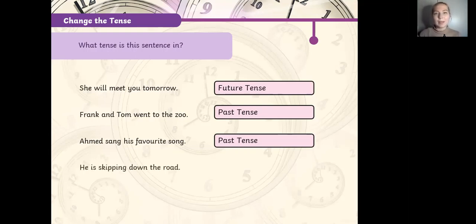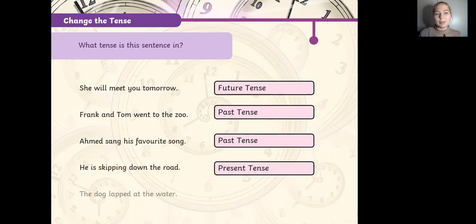He is skipping down the road. He is skipping. So this is a present continuous tense. This is still present, right? Okay, and the last one, the dog lapped at the water. So lapped, ed as the ending. So this is a regular verb with ed as the ending. This is a past simple tense.